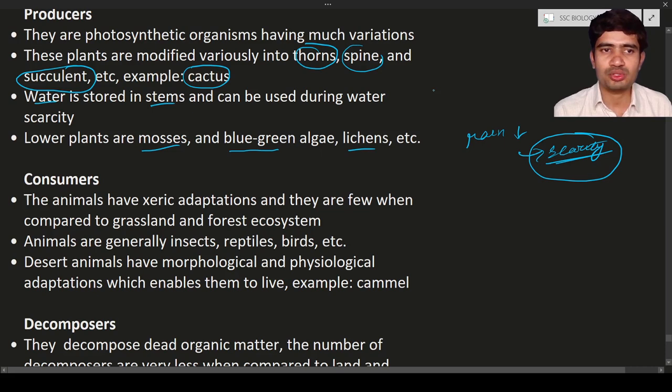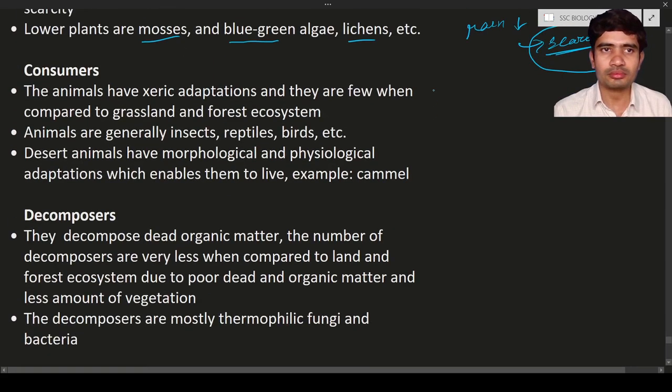Next are the consumers. Consumers are organisms that depend on photosynthetic organisms and also on other organisms. Hence, you can define consumers as animals. They depend on other organisms or photosynthetic organisms. These organisms have xeric adaptation.